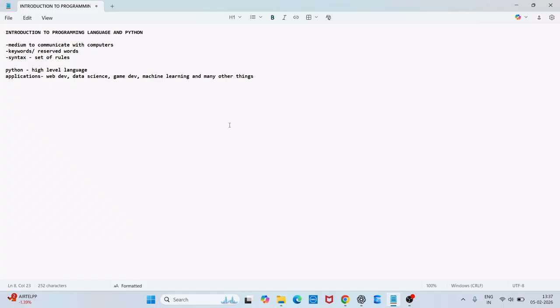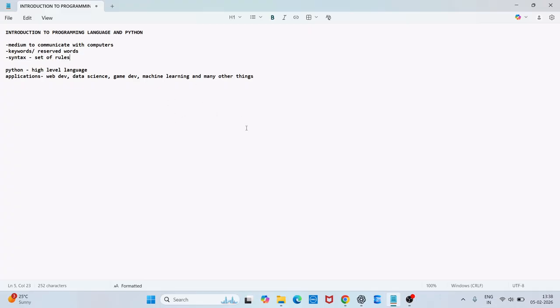Syntax means the grammar. Talking about programming languages, we have to take care that we use the correct keywords and the correct reserved words in order to make an executable statement. Second, we have to make sure that we follow the set of rules that is defined by Python. Syntax means a set of rules. In other words, syntax means the grammar of the programming language.